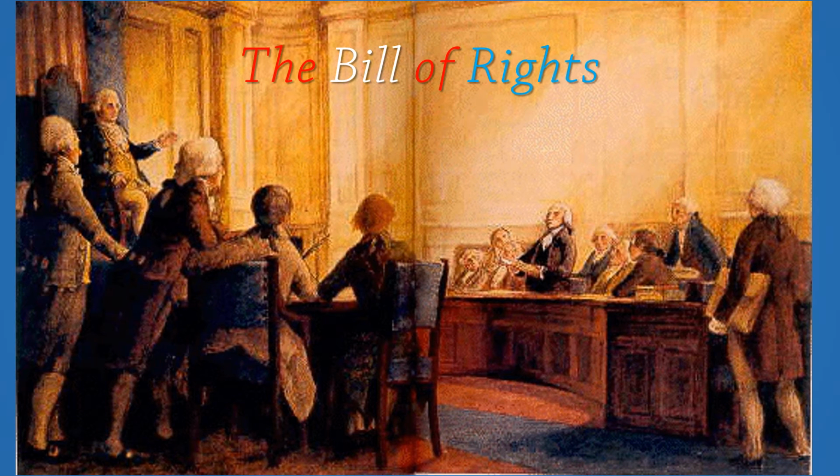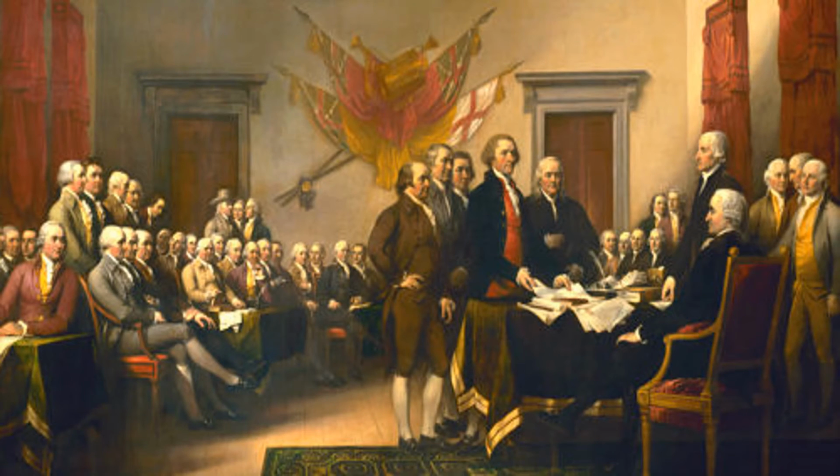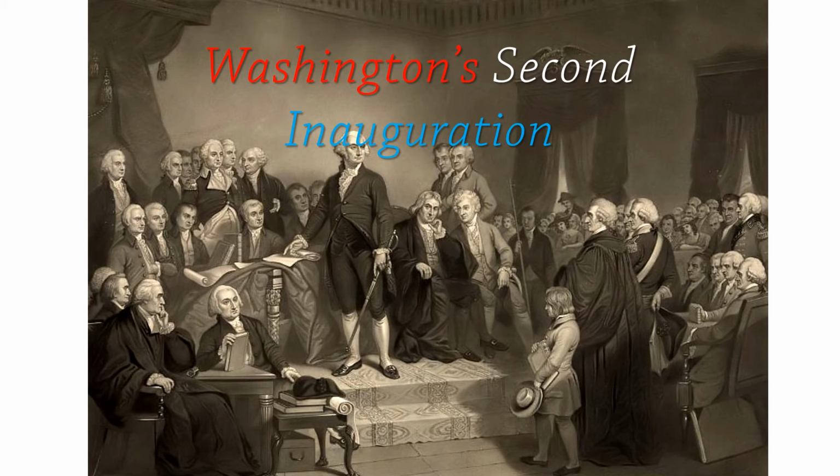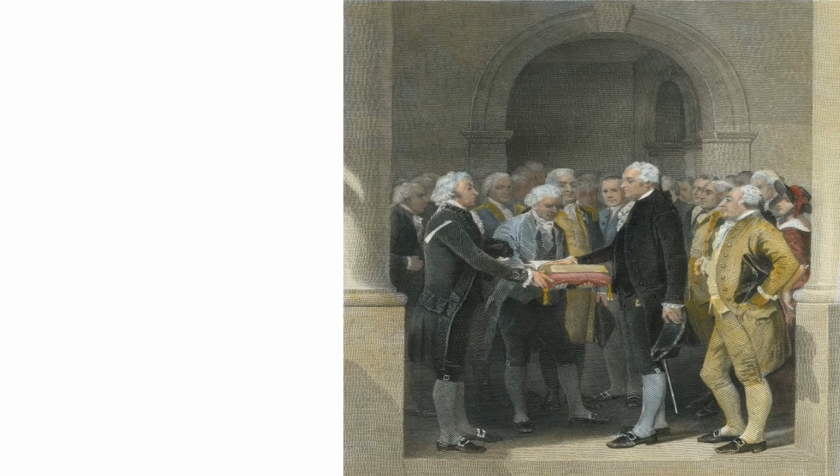Next, in 1791, the first 10 amendments, known as the Bill of Rights, are written. The Bill of Rights was suggested by James Madison. Some things it includes are freedom of speech, freedom of press, and more. Washington is inaugurated again on March 4, 1793. The inauguration was held in Philadelphia.